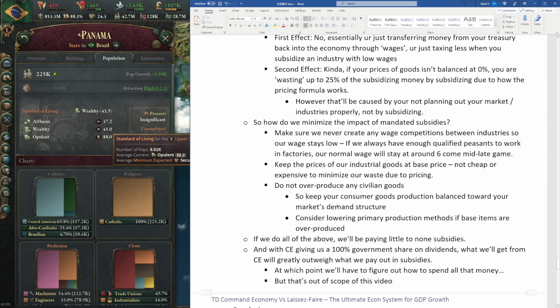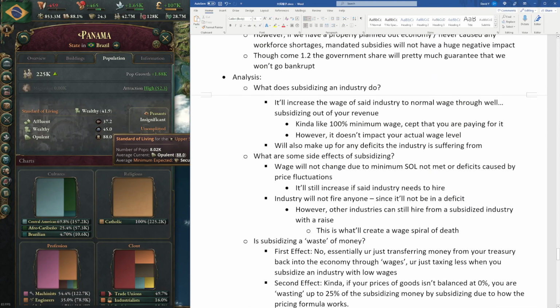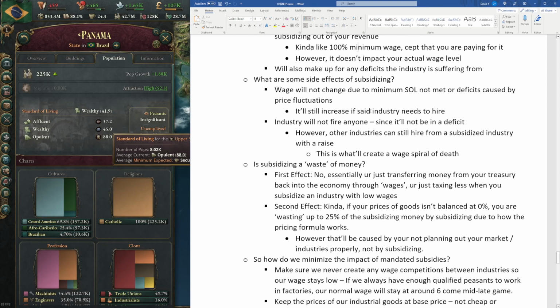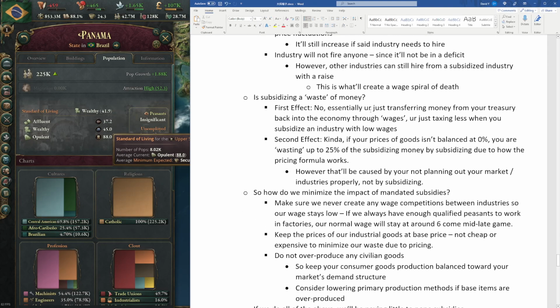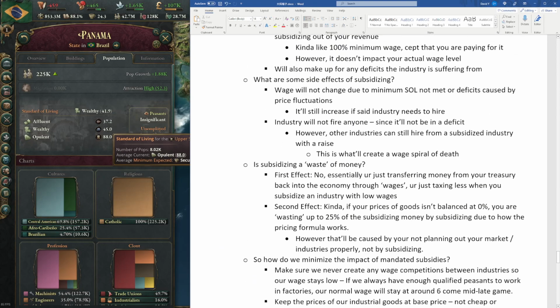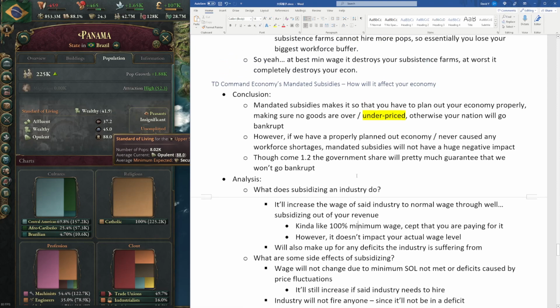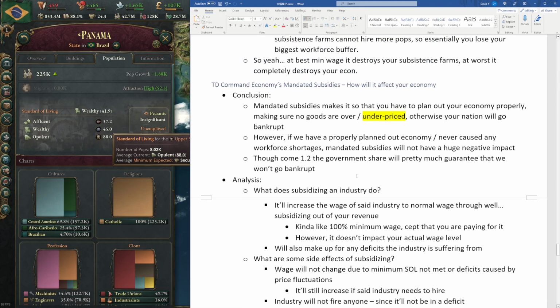Also, as we have an active command economy, we'll be able to have a decent amount of overpriced or underpriced goods in our market because we get a lot more money to pay out in subsidies, right? We control a bigger portion of our economy. So yeah, that's pretty much that. Mandated subsidies are not a big issue as long as you have planned out your economy properly. If you are having issues from mandated subsidies, it's mostly because you just didn't plan things out properly.